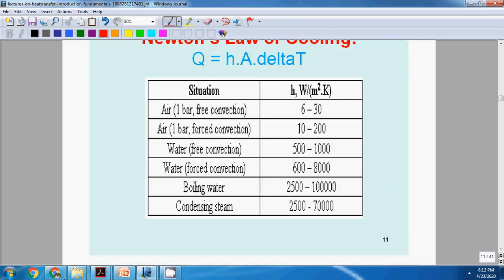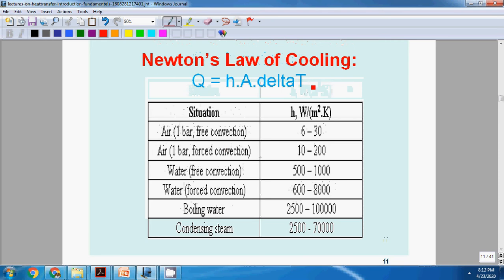Convection is governed by a law called Newton's law of cooling. It is given by Q is equal to HA into delta T. Here the important thing is delta T is again the temperature difference.